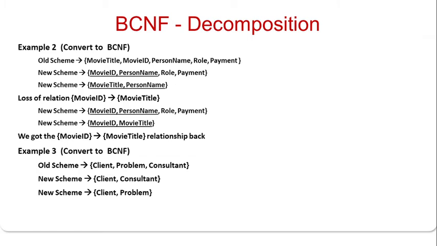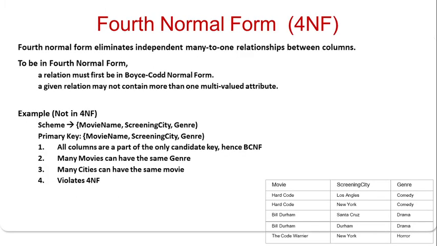For example, converting to BCNF: the old schema is client, problem and consultant. The new schema is client and consultant, and the second schema is client and problem. Fourth normal form eliminates the independent many-to-one relationships between the columns. To be in fourth normal form, a relation must be in Boyce-Codd normal form. A given relation may not contain more than one multivalued attribute.